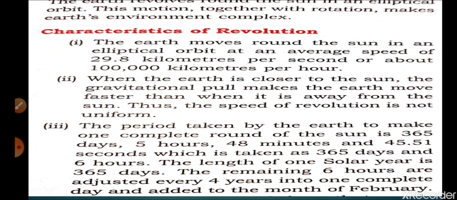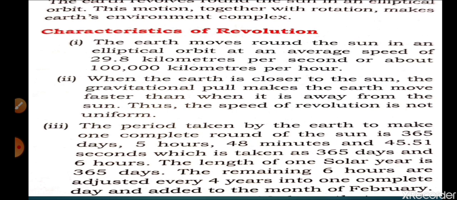You have already studied this in previous classes, but I am telling you once again: the revolution of the earth is completed in 1 year by 365 days, 5 hours, 48 minutes and 45.51 seconds. So nearly it is 6 hours, and in 4 years it comes to near about 1 day. So 24 hours are completed, and that's why 1 day is added as February 29.